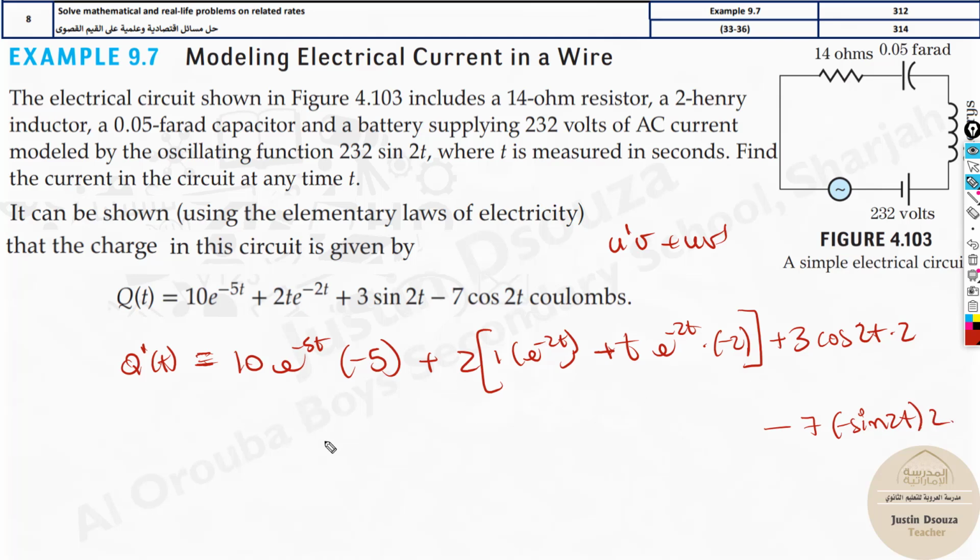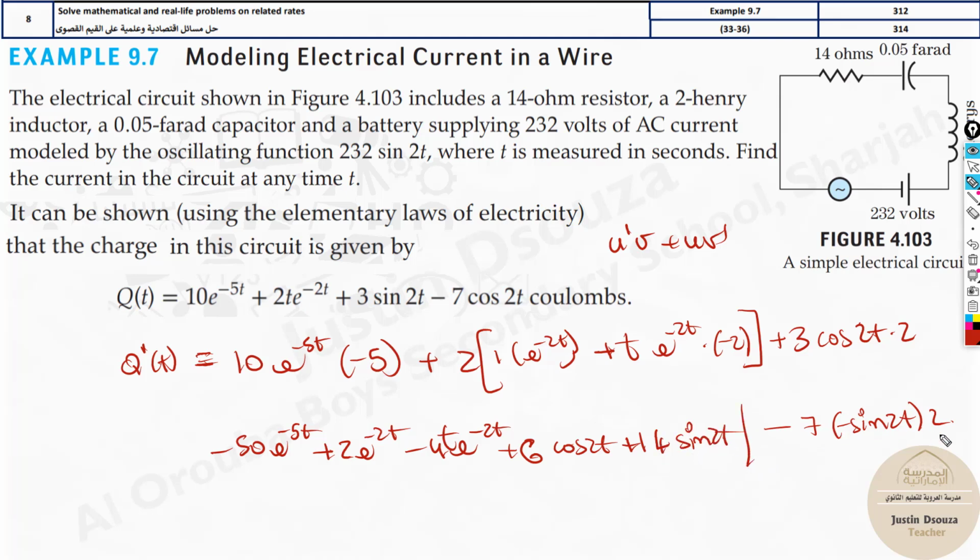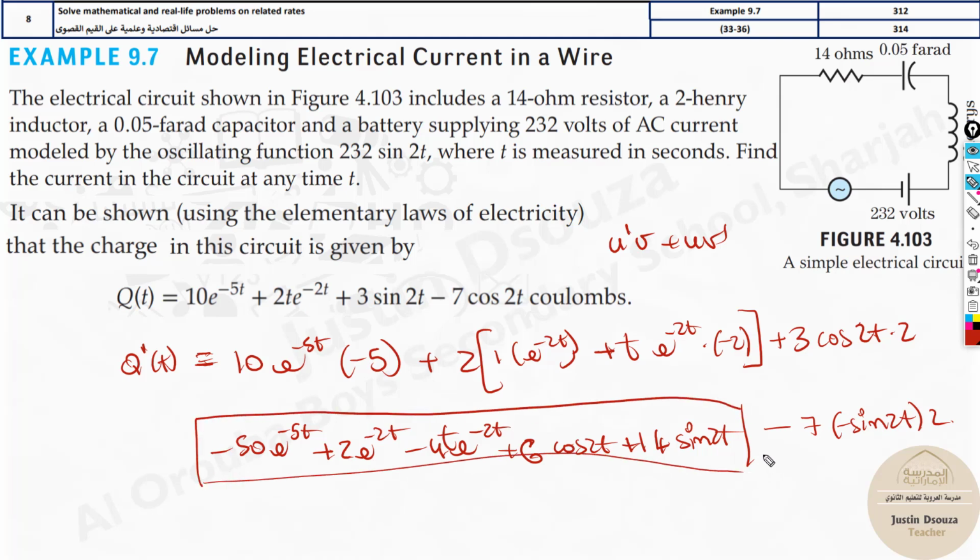This is the answer. We need to simplify this. It will be negative 50 e to the power minus 5t, plus 2 times 1 is 2 e to the power minus 2t. Now this becomes minus, 2 times minus 2 is minus 4t into e to the power minus 2t, plus 6 over here, not 3. 6 cos 2t, and minus and minus will become plus 14 sine 2t. Why 14? Because 2 times 7. So this is basically the answer over here. That's it. That's the derivation.